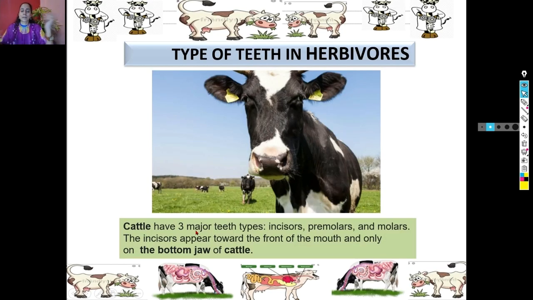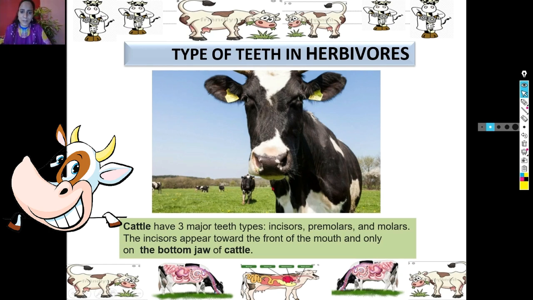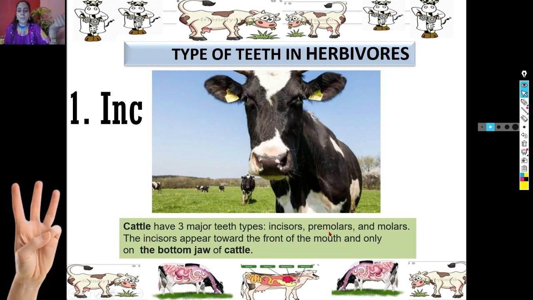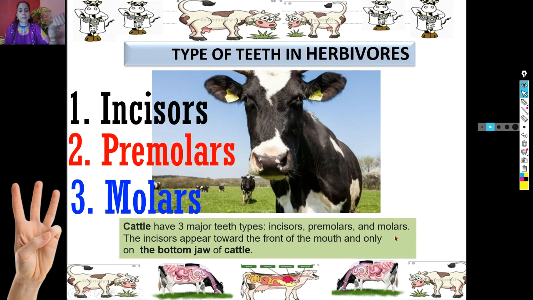Next is something very interesting. Type of teeth in herbivores. We have incisors, canines, premolars and molars. But in case of herbivores, canines are not present. So what all is present in herbivores, or generally in case of cattle? Incisors are there, premolars and molars.